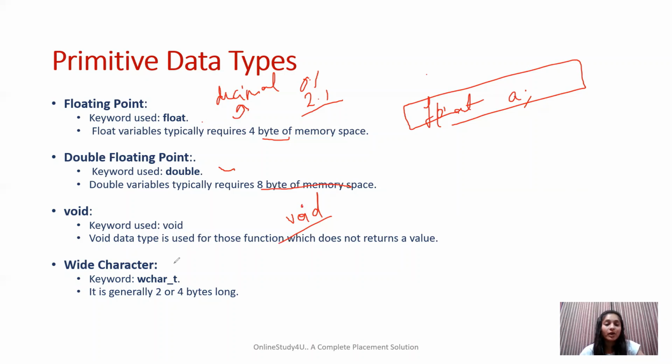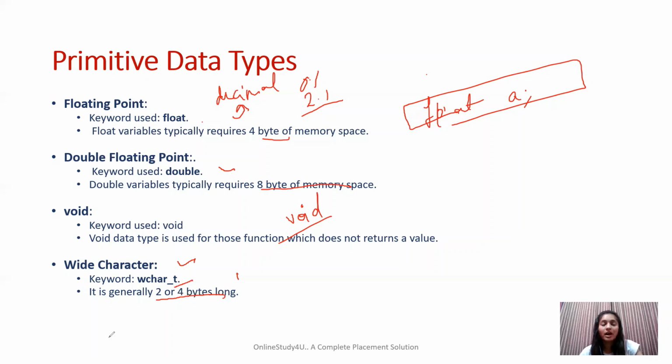The last is the wide character. The wide character is the same as the character, but it can take much larger values, and it is generally 2 to 4 bytes long. We define it by wchar_t, and it is mainly used when international languages like Japanese are included in the code as well. So wide character is for that. So these are all the primary data types we have in C++.